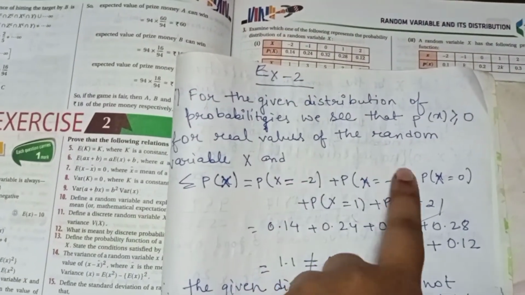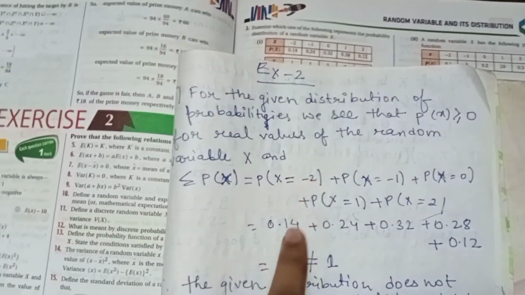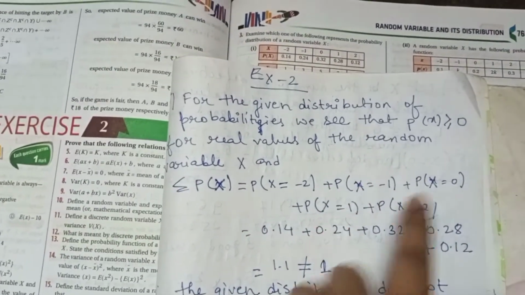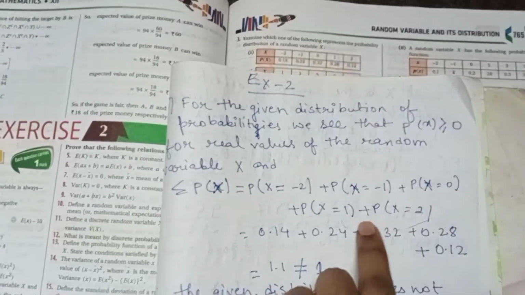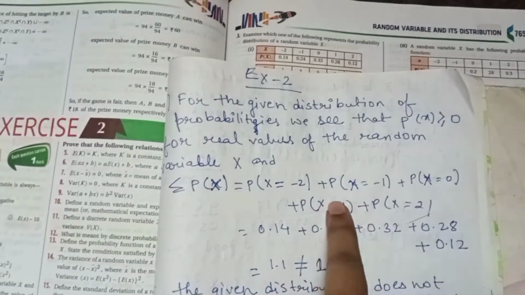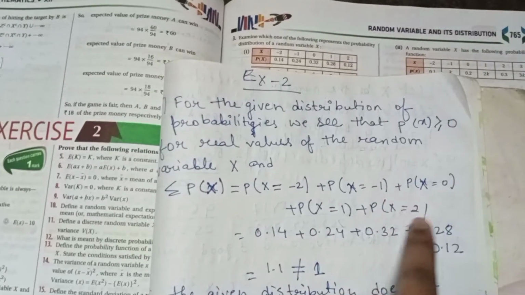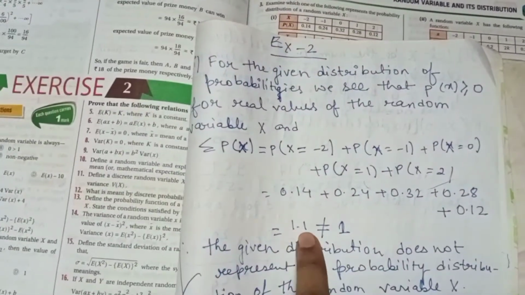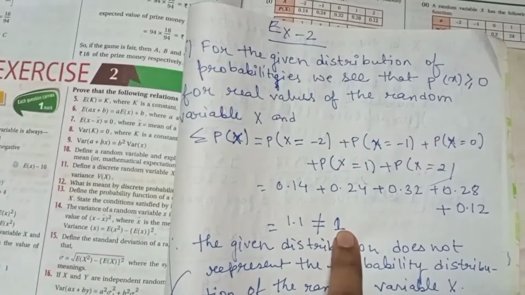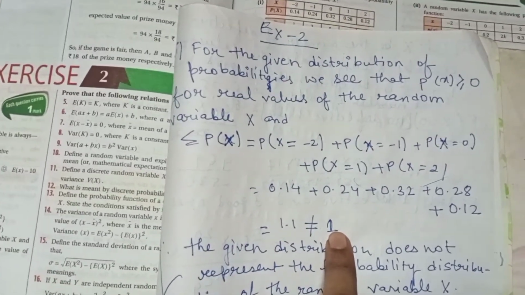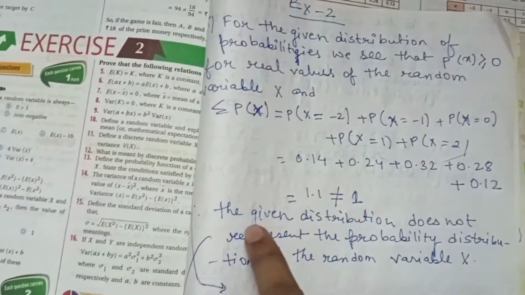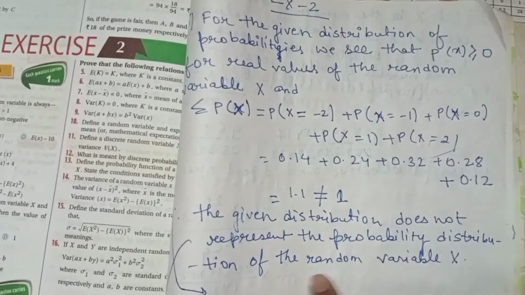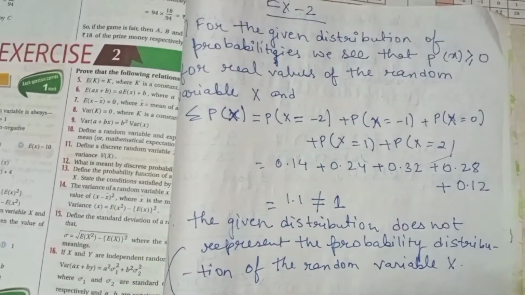You have to write it like this: for x equals -2 the value is 0.14, for x equals -1 the value is 0.24, for x equals 0 the value is 0.32, for x equals 1 the value is 0.28, and for x equals 2 the value is 0.2. When you add all this you will get 1.1, which is not equal to 1, and you know that it must be equal to 1. If it is not coming to 1, what you will write is: the given distribution does not represent the probability distribution of the random variable. Understood this one?